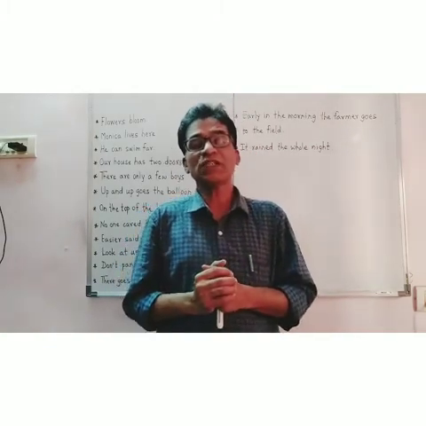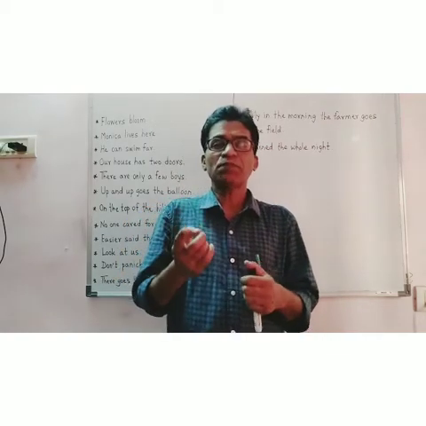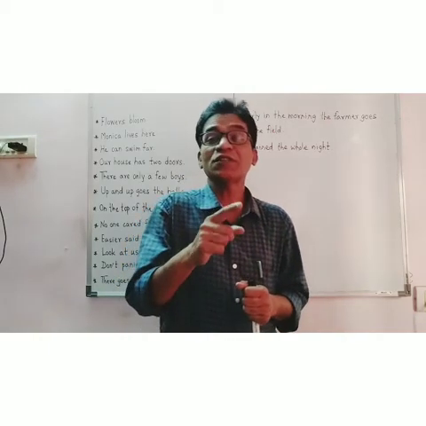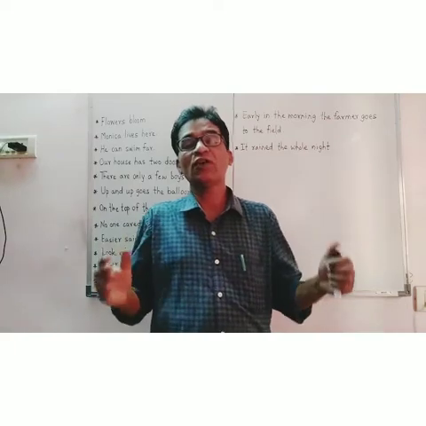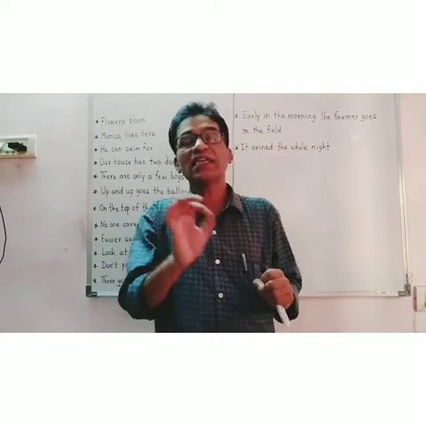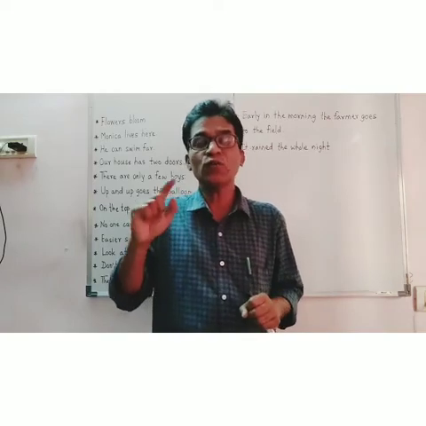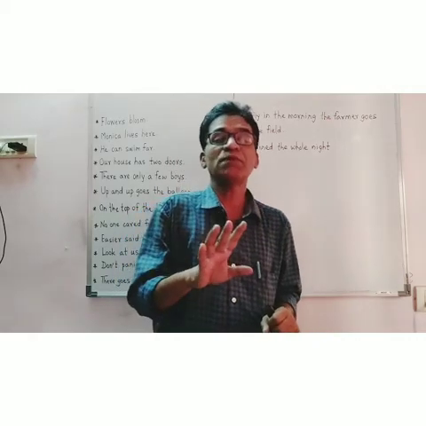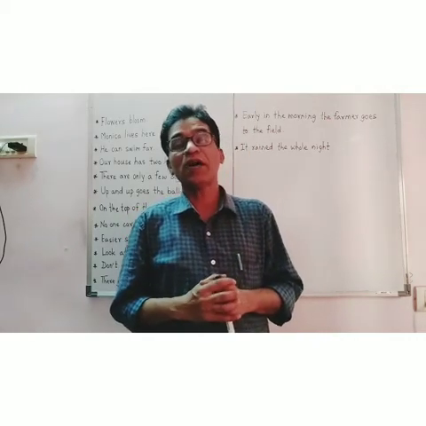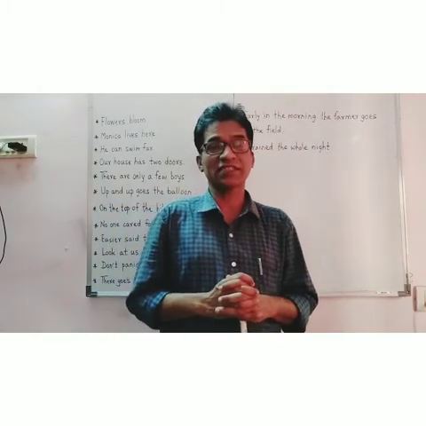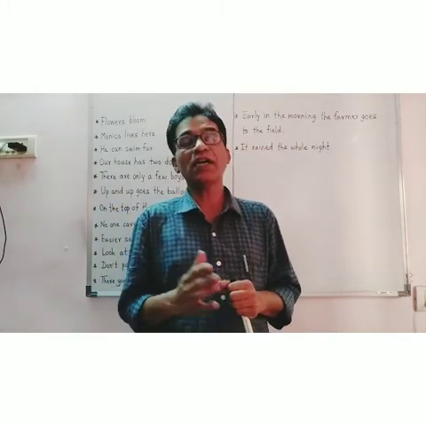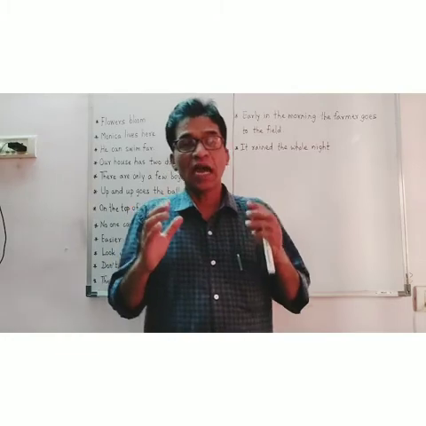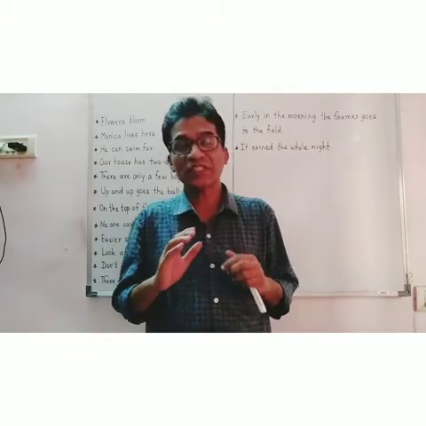So now you can understand that the predicate declares or asserts something about the subject. So it is very clear that in a sentence, the part which says something about the subject is the predicate, and the part which we name is the subject. So I think you have got these points clearly.